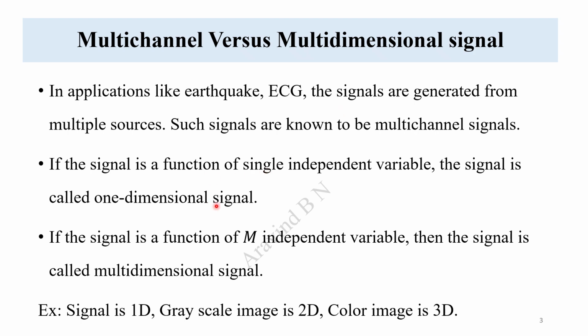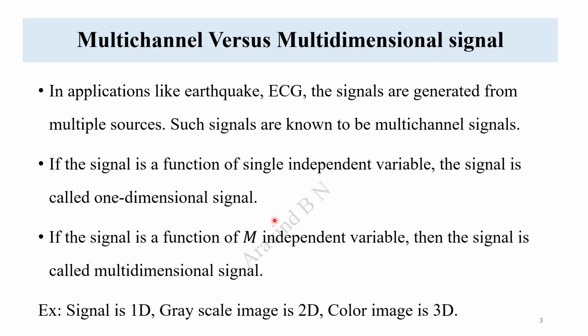Then coming to the multi-dimensional signal. There is a possibility that the dimensionality can be single or multiple. In order to differentiate, if it is with respect to a single variable representation, a signal or whatever it is, we call that single dimensional. If it is from two variables, we call that two dimensional. Like that, multi-dimensional means m number of variables we are going to have. So that m dimensional, we call that the multi-dimension.